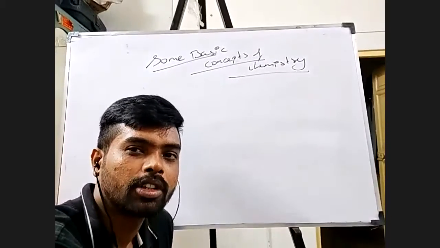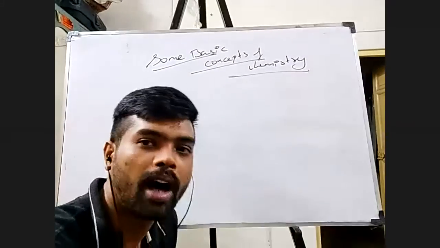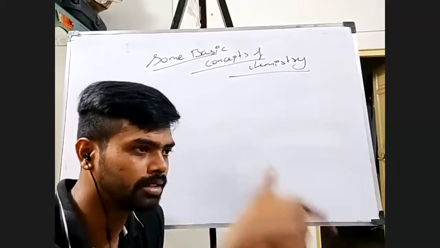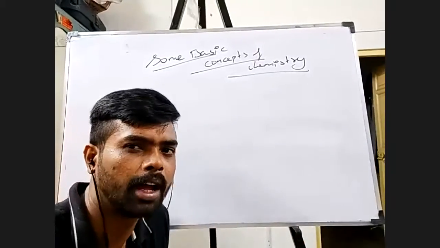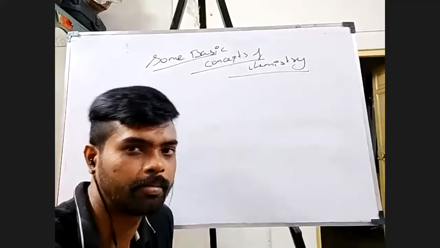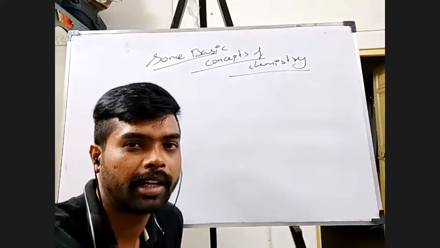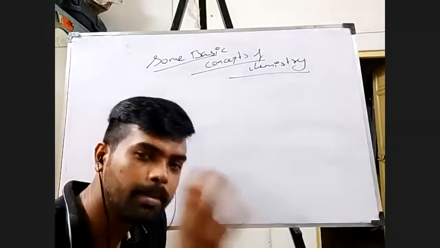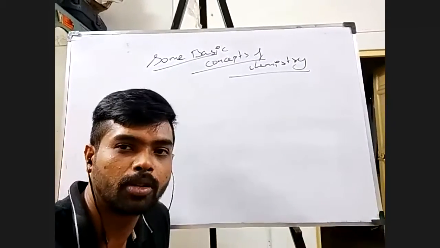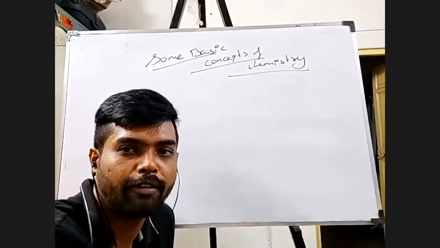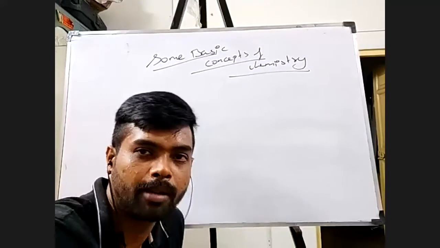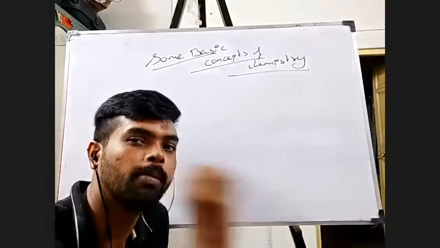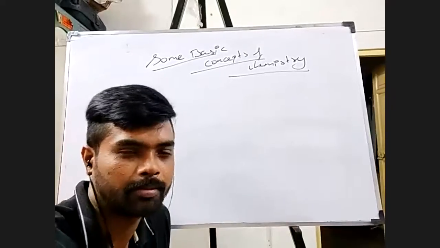Now here, instead of dealing with quality, in the sense that if I make this and this react, this product is getting formed, and if I make some other thing react, some other product is getting formed, we are not interested in that anymore, at least in this chapter. We are interested in how much. If I make this much amount of A react with this much amount of B, what will be the amount of C formed? What will be the amount of D formed? Are you able to understand? So in this chapter we are going to deal with the numbers of how much, purely numbers.